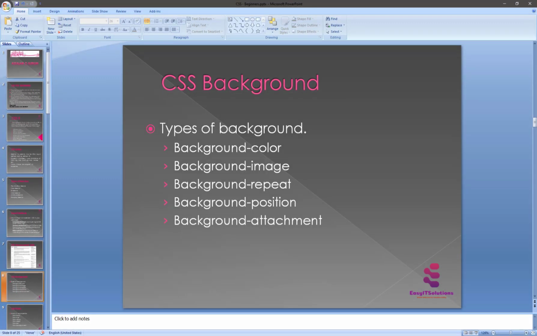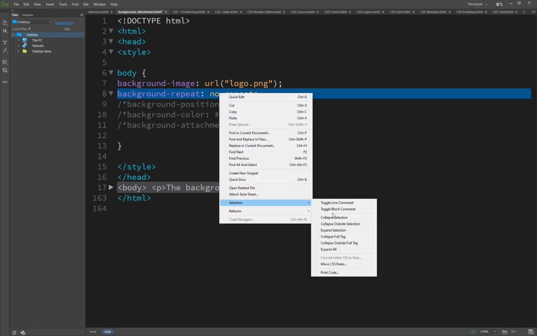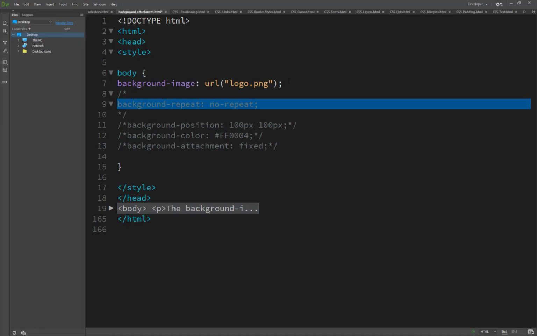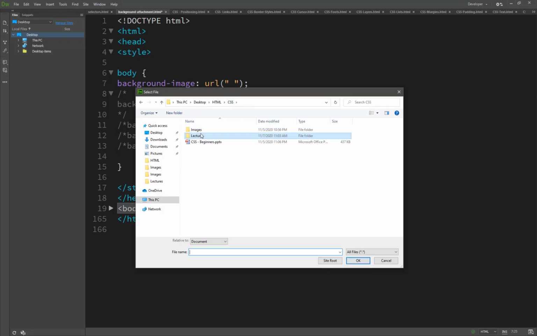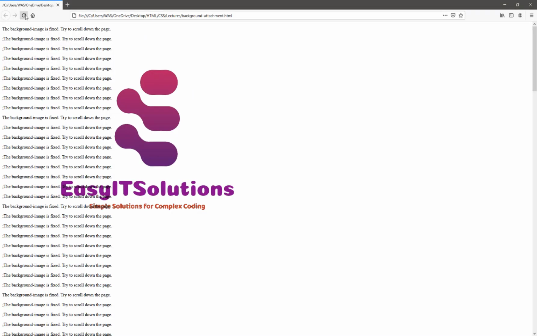And the last one is background attachment. We have commented out this one with selection, and also commented out this one, and set our position the same. For the same image, because I have used this property, the image stretches here.